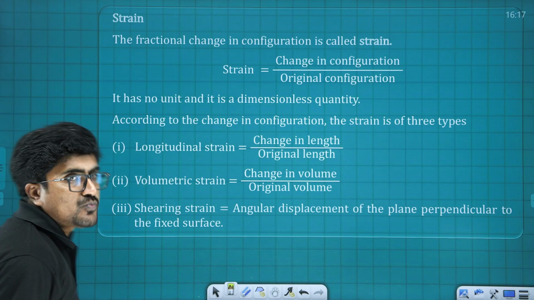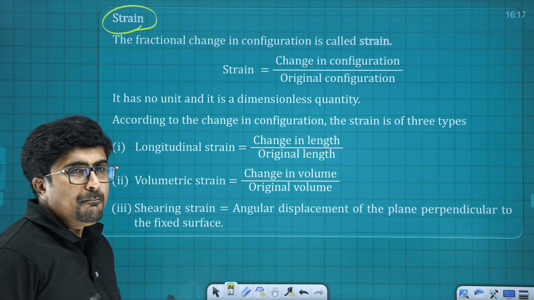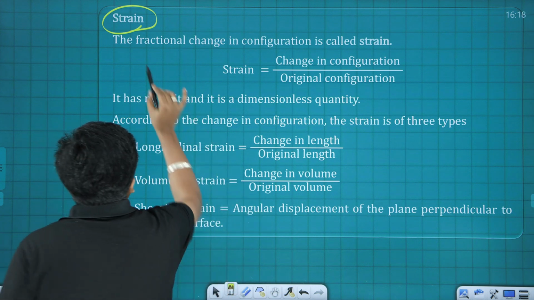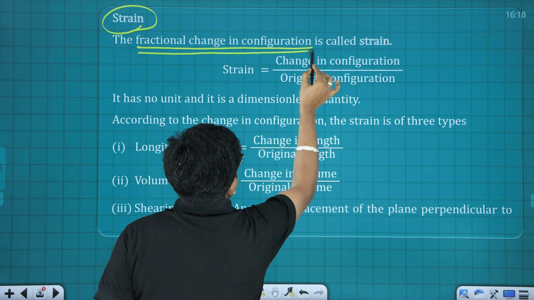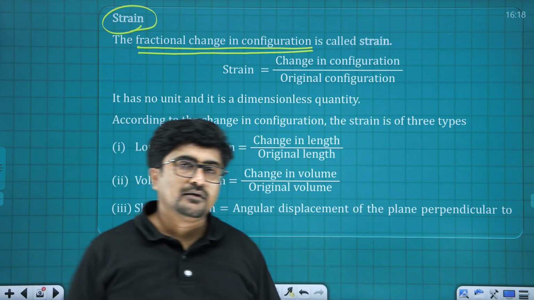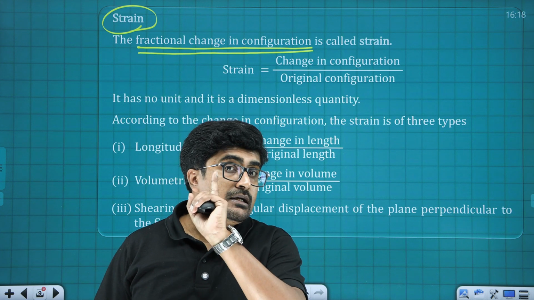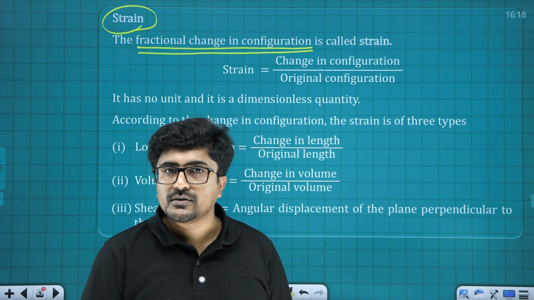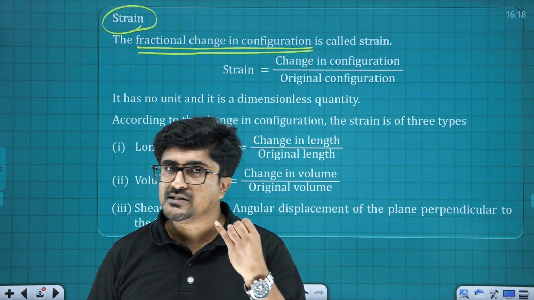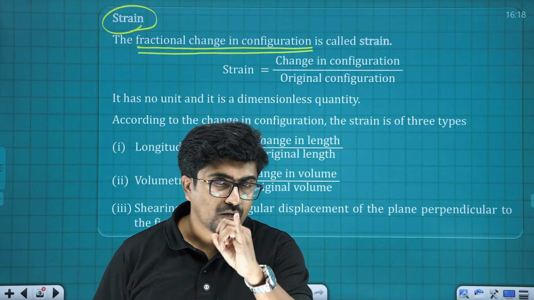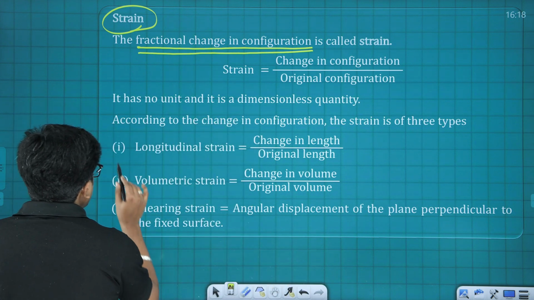Now I am taking you to the next one, that is strain. Basically, strain means fractional change in configuration. That is the first line definition for strain. Now the question is, what could be the configurational change possible? It could be change in length, it could be change in volume.